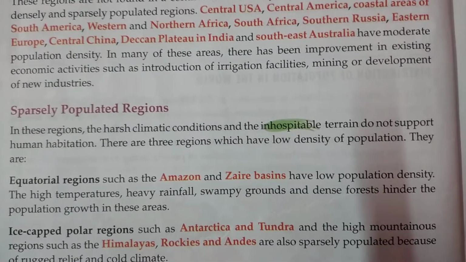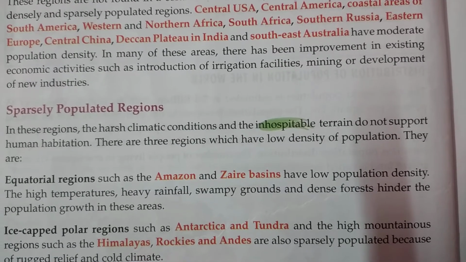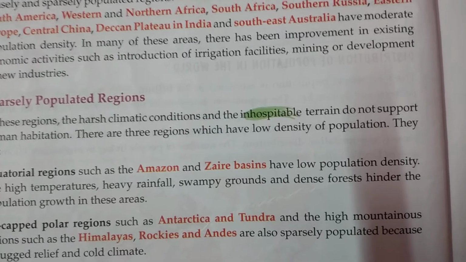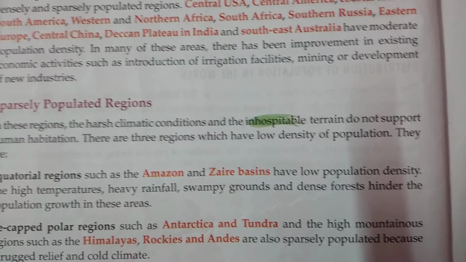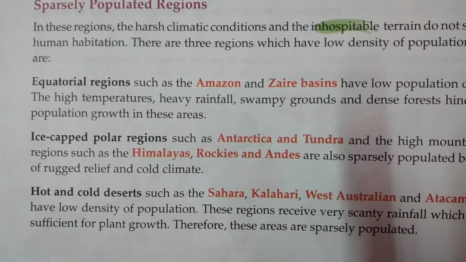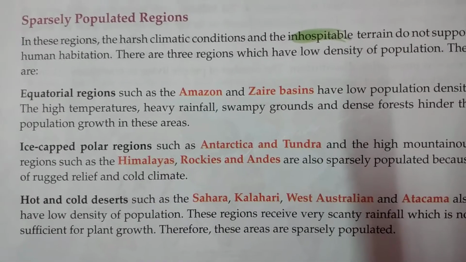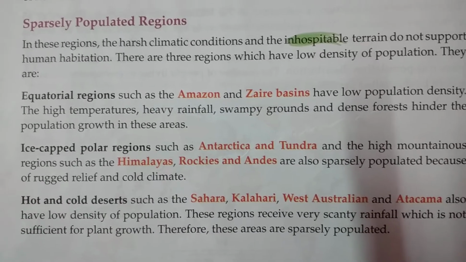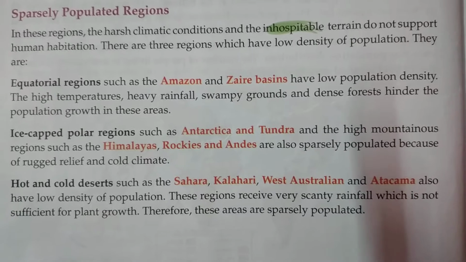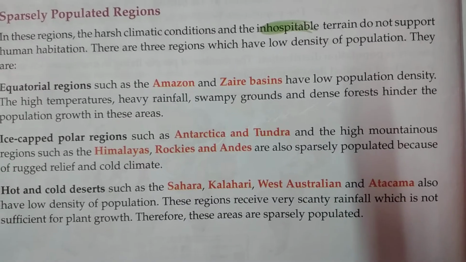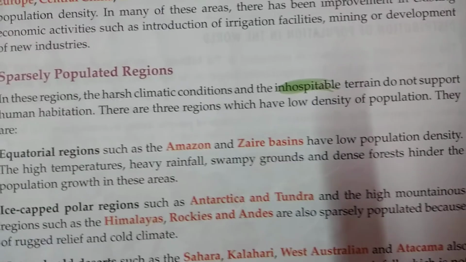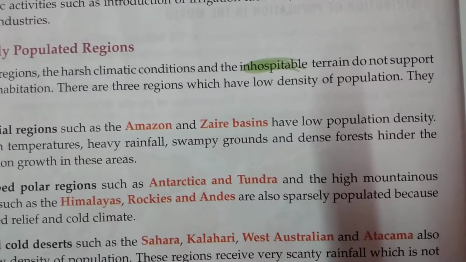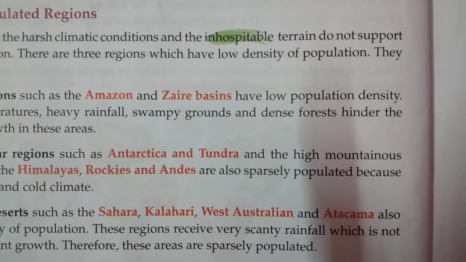Secondly, we can say maybe these places do not have good soil for the growth of different kinds of crops, and the transport network is also very underdeveloped. So due to these reasons, places like some of the equatorial regions, the ice-capped polar regions, and the hot and cold deserts of the world have recorded very less population. So there must be some negative factors. As it has been said, in these regions there are harsh climatic conditions and inhospitable terrain.